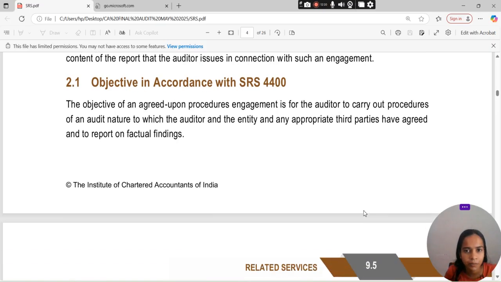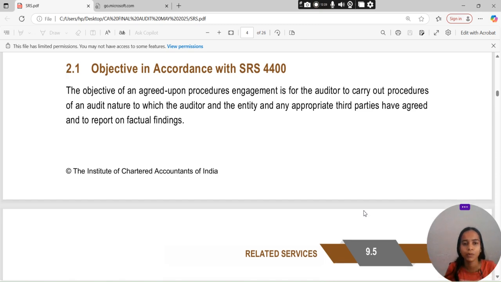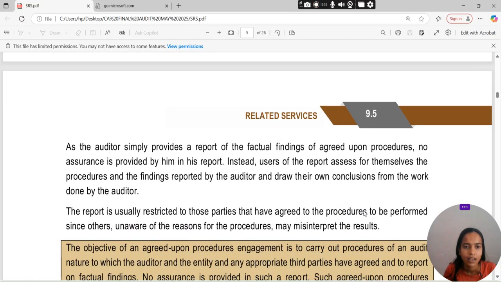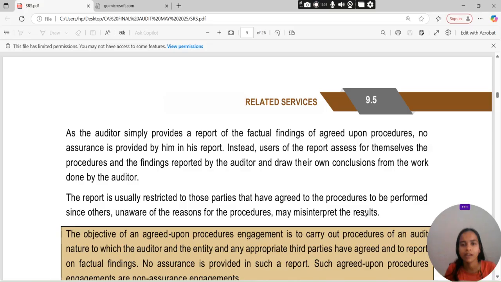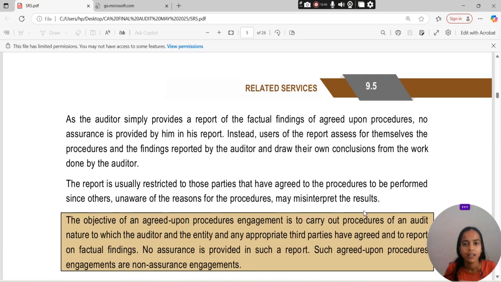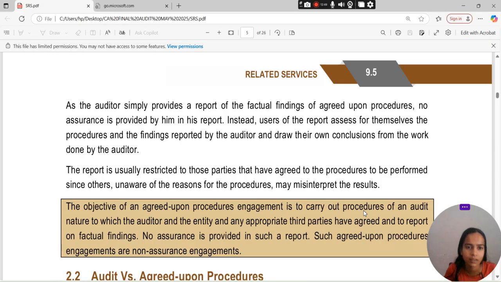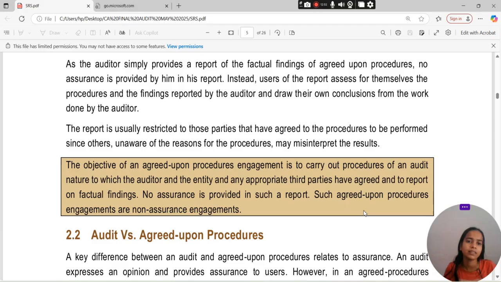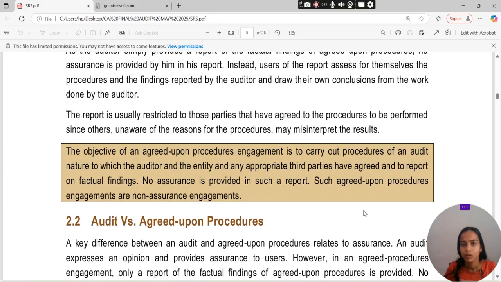The objective of an agreed upon procedures engagement is for the auditor to carry out procedures of an audit nature to which the auditor and the entity and any appropriate third party have agreed, and to report on the factual findings. As the auditor simply provides the report of factual findings of agreed upon procedures, no assurance is provided by him in his report. Instead, users of the report assess for themselves the procedures and the findings reported by the auditor and draw their own conclusions from the work done by the auditor. The report is usually restricted only to those parties that have agreed to the procedures to be performed, since others unaware of the reasons for the procedures may misinterpret the results.